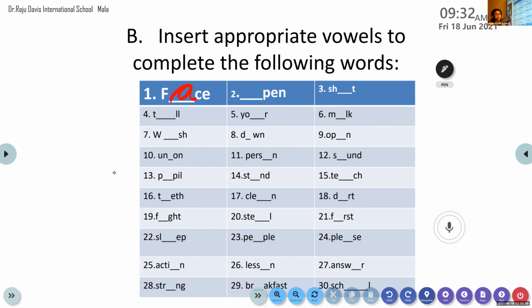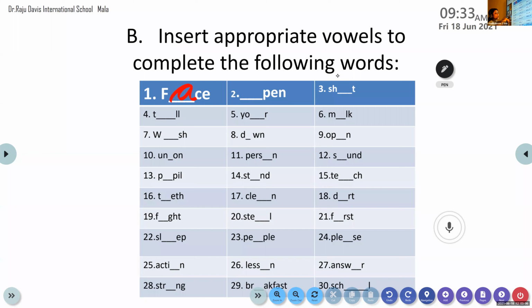So which vowel has to be inserted there? Anybody knows the answer? If anybody knows the answer, you can give me the answers.